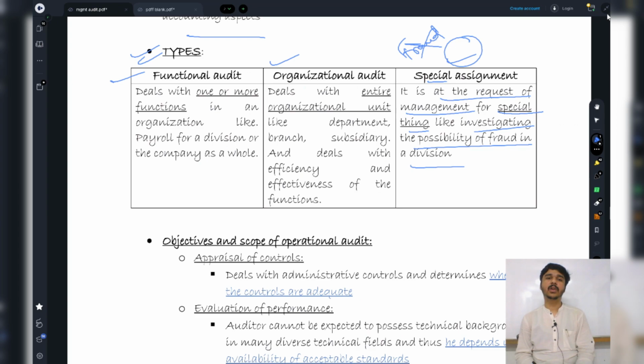So they say that, okay, then I think that there are certain functional issues when the bat is being produced. It might be a case that the machines are being operated overhours, that is more than their capacity. There are certain issues, so okay, I went and checked them. That is functional audit. Basically, what deals with one or more functions in an organization, like payroll for a division of the company as a whole.